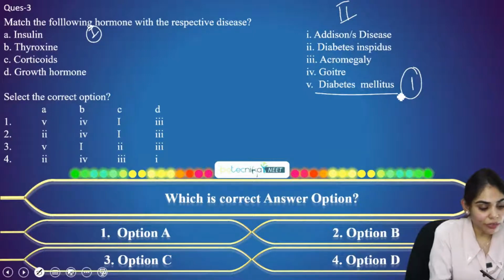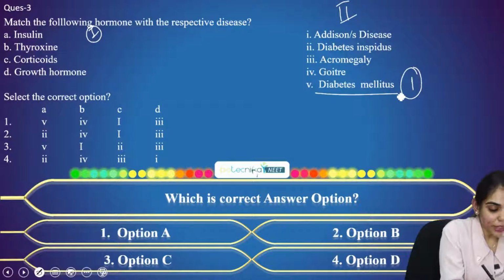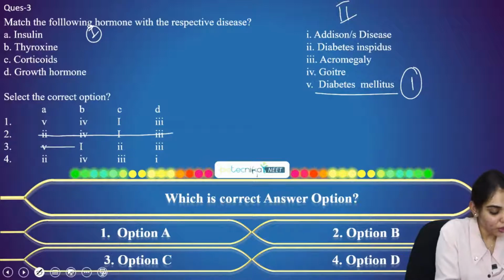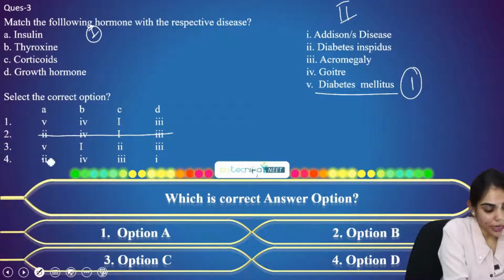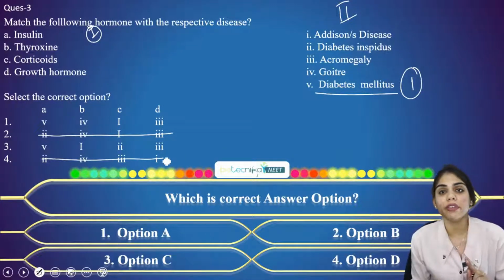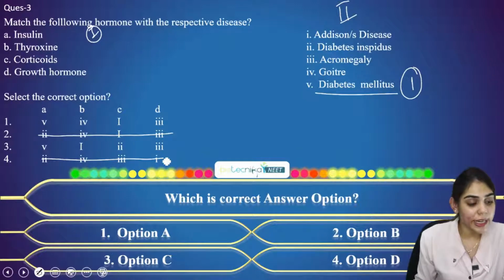So for A, you can find option fifth. So you can clearly omit the other options because they are not pairing A with fifth. Here you can omit option B and option D. Now we are left with only two options, that is A and C.